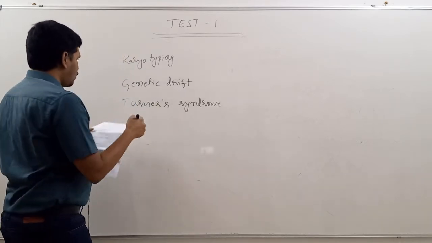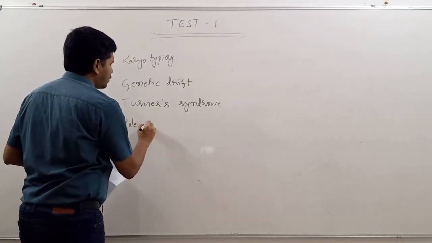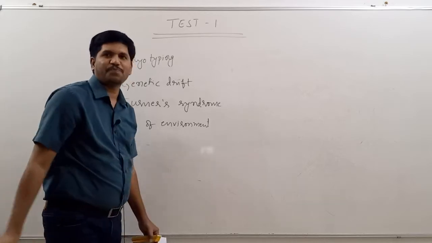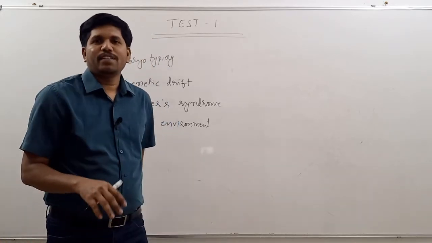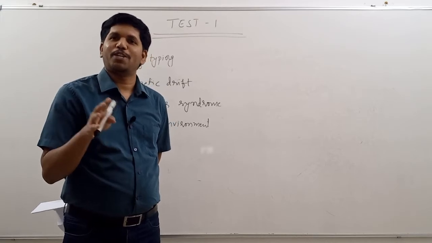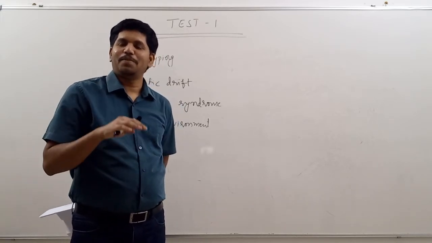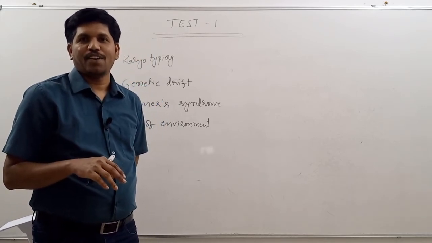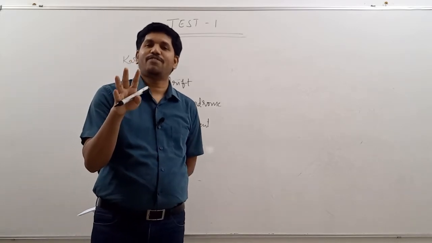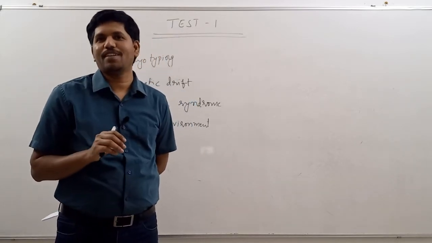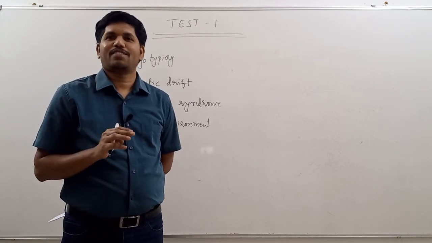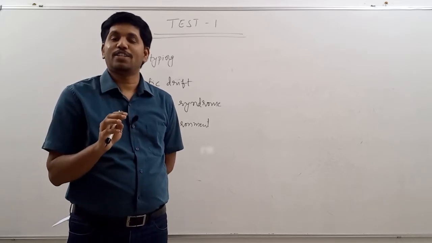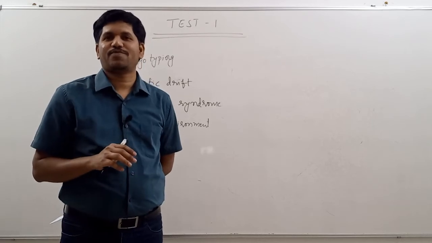The next question is the role of environment in the formation of races. Role of environment in the formation of races. See, many students have given the definition of race given by Dobzhansky. Dobzhansky has given a definition of race based on gene frequencies. But environment influences the formation of a set of physical characteristics. Am I correct or not? A set of physical characteristics. Environment is not going to favor only one character in a particular area. It is going to favor a set of characters.